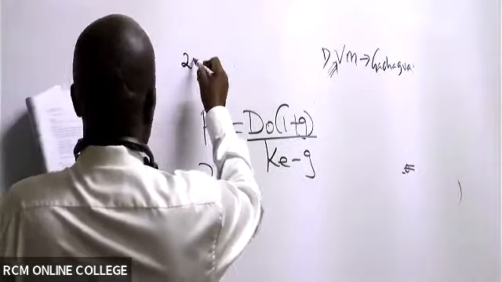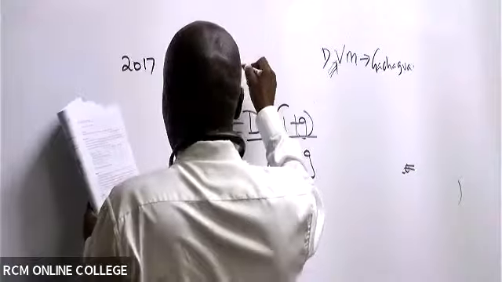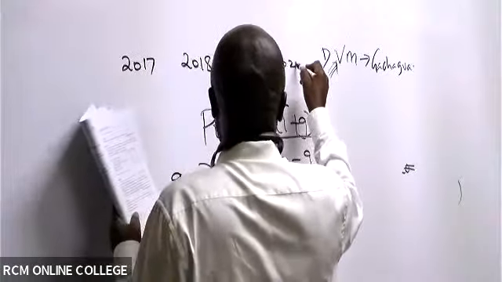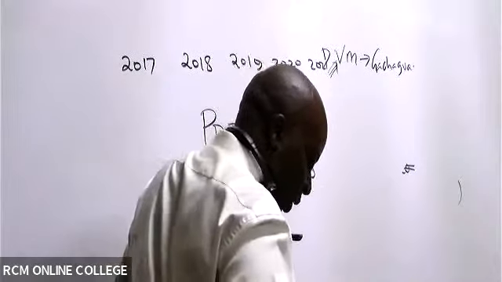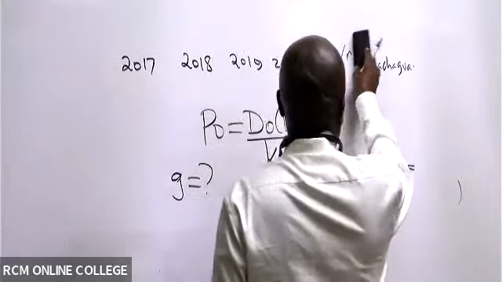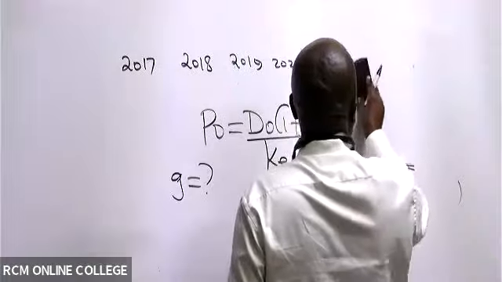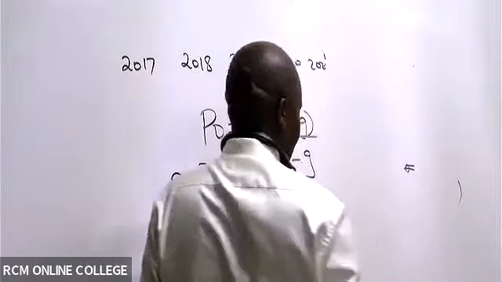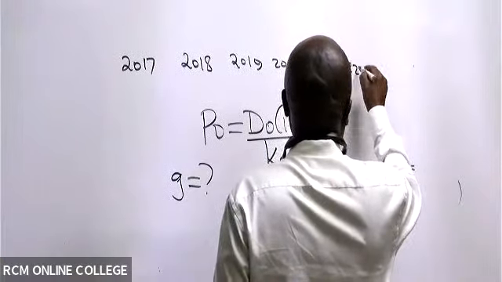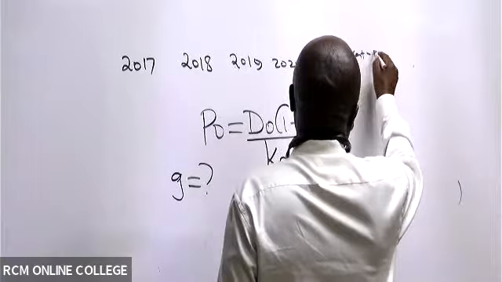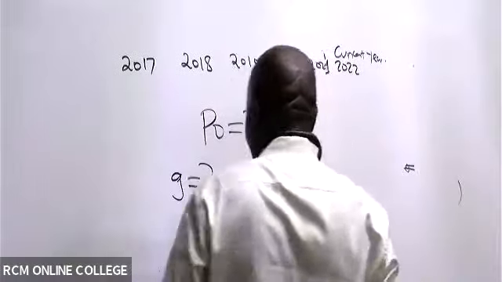2017, 2018, 2019, 2020, 2021, and then we have 2022, which very many guys forget. This one, you need those inner eyes to see it. I'm able to see it very clearly.